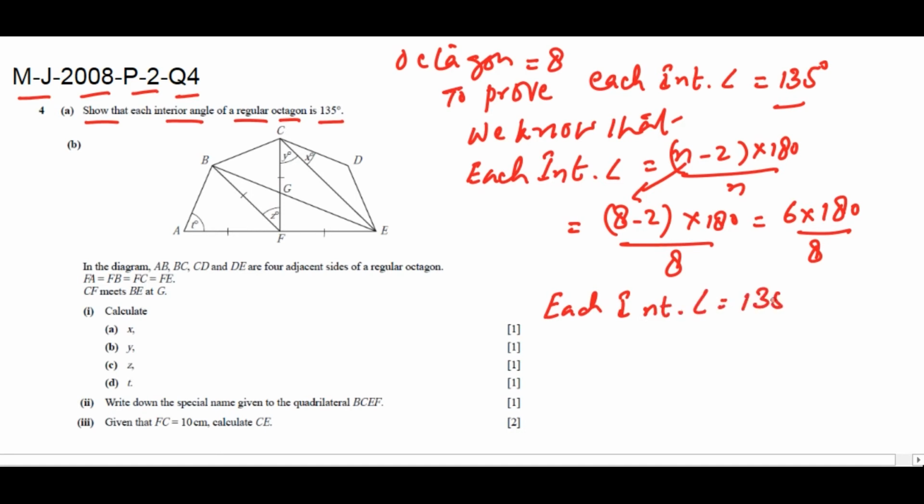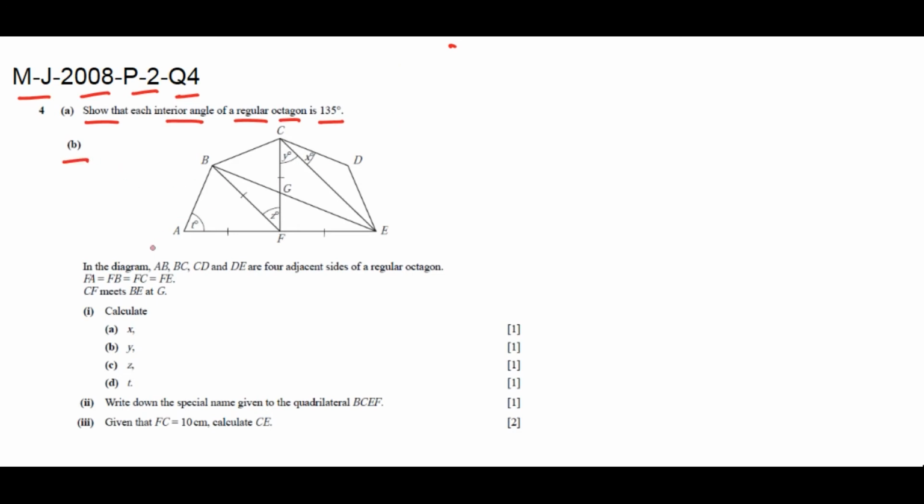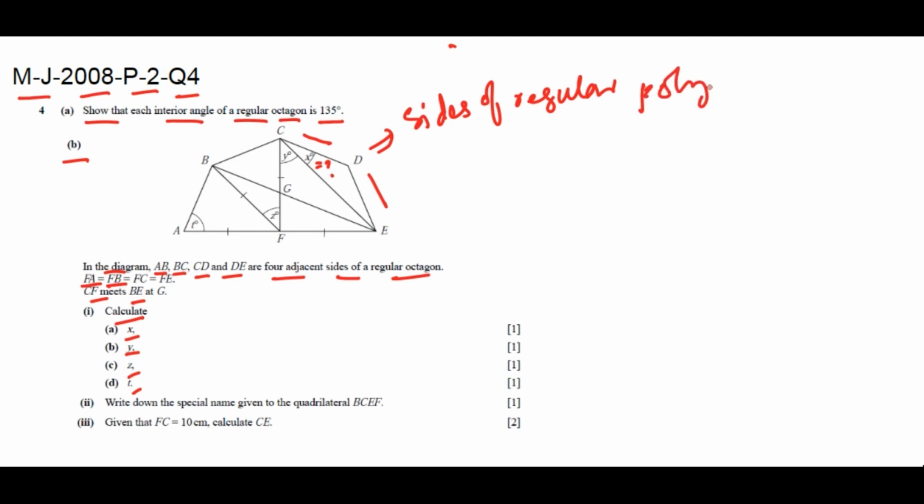It is shown. In part B, in the diagram, AB, BC, CD and DE are 4 adjacent sides of a regular octagon as shown. FA, FB, FC and FE are all equal. CF meets BE at G. Calculate X, Y, Z and T. What will be the value of X? CD and DE, sides of a regular polygon, are equal.